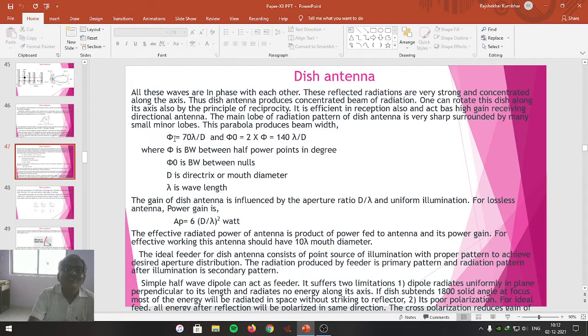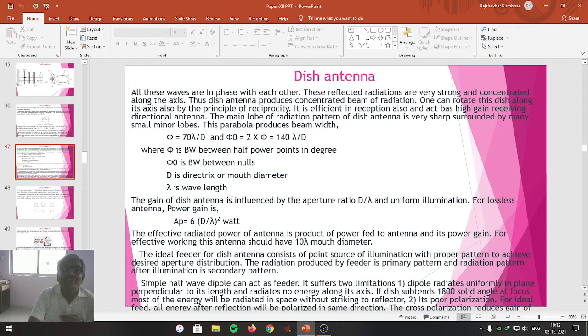Phi is the bandwidth, given as 70 lambda upon d, and phi 0 is the beam width, double the bandwidth, 2 into phi, equal to 140 lambda upon d, where phi is the bandwidth between half power points in degrees, phi 0 is the beam width between the nulls, d is the directivity as usual, and lambda is the wavelength of the wave.